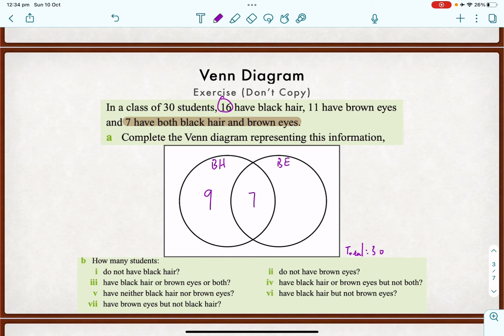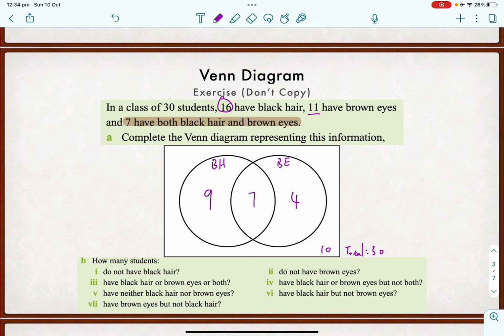Now the next one, 11 have brown eyes. We have 7 who have both brown eyes and black hair, so those count already. The difference between 11 and 7 is 4, yeah? So only 4 people have brown eyes but not black hair. If you add these 3 together, you realize that is 20. We have 30 in total, so that means 10 of them are on the outside. They don't have black hair or brown eyes.